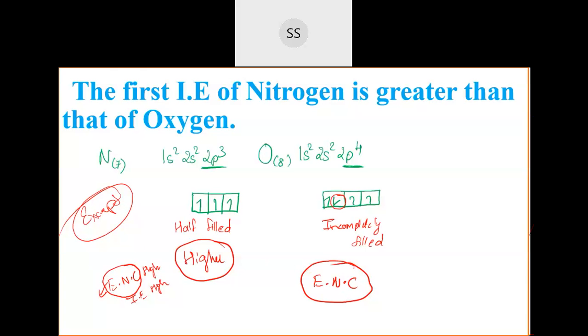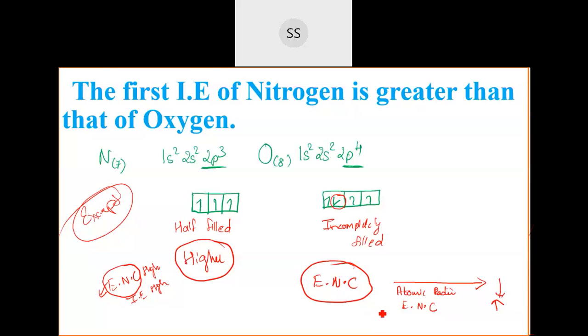Yeah, normal cases, it will go like that only. Remember, generally I'm talking. Across the period, students, atomic radius will always decrease. Generally I'm talking about that, but in exceptional cases, you have to justify the reason. In general cases, atomic radius will always decrease because effective nuclear charge increases.